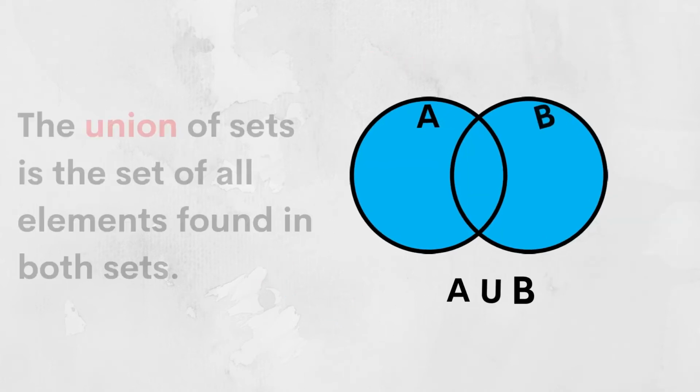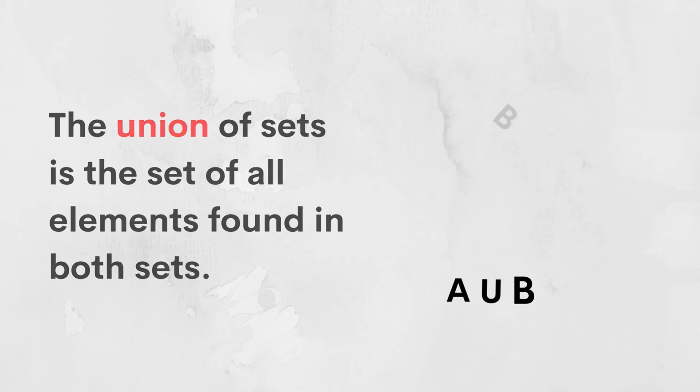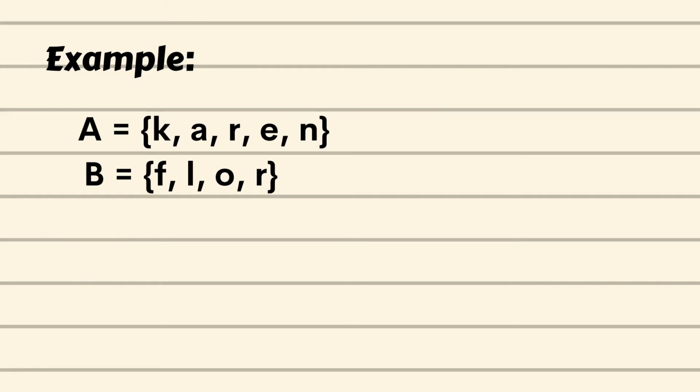The union set is the set of all elements found in both sets. The symbol for union is like the capital U without a tail. The union of A and B, read as A union B, is the set of all elements belonging to either of the sets or in both. It is the result of adding or combining the elements of 2 or more sets. Take note that in listing the elements of the union of sets, avoid writing the elements repeatedly.